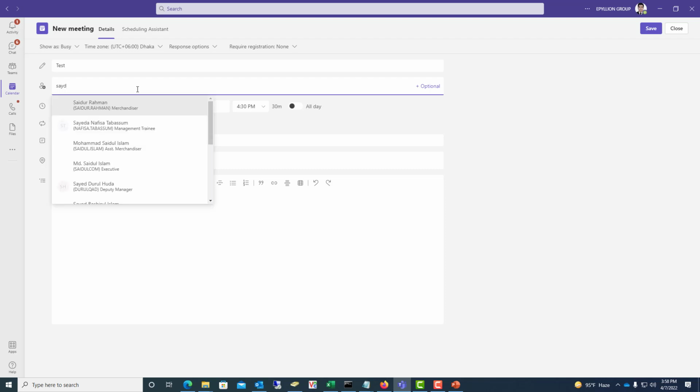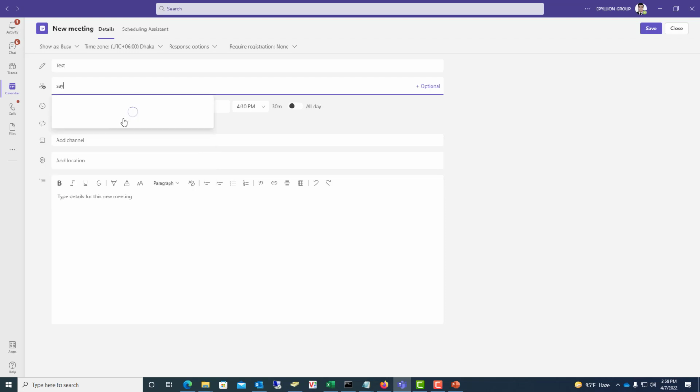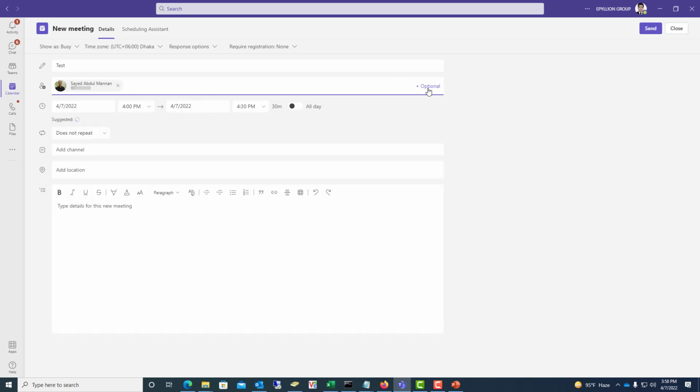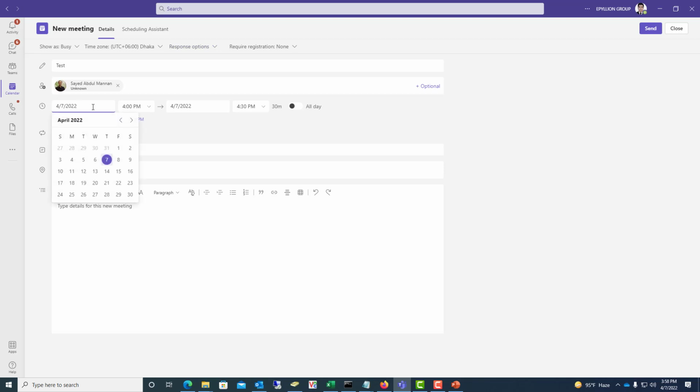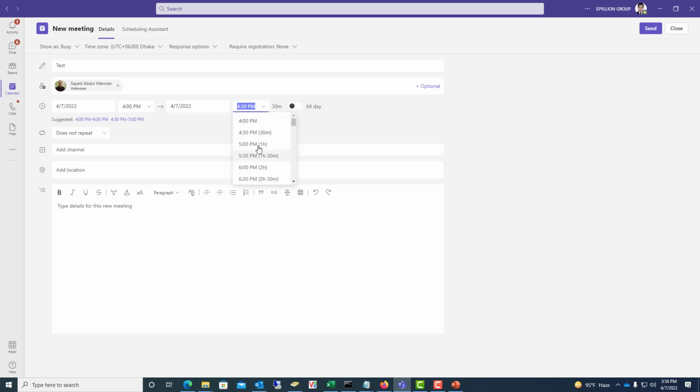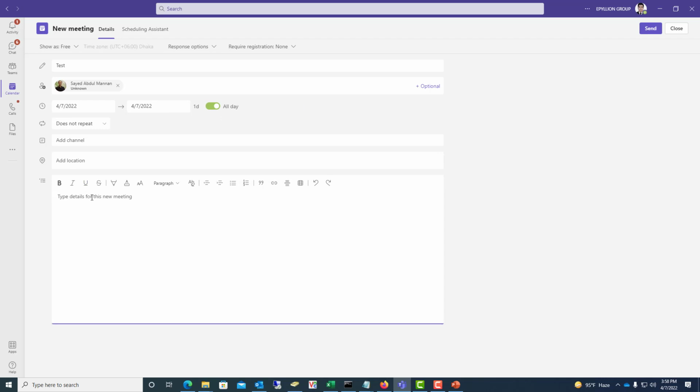Say you can add more than one person in a meeting, arranging a meeting, and you can make a date for fixing this meeting, and you can change the time. You can set some duration of time or a whole day. Then you can write some text about your meeting. Okay, set test meeting, and this is a test meeting.